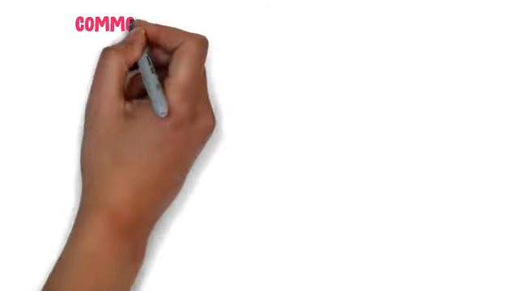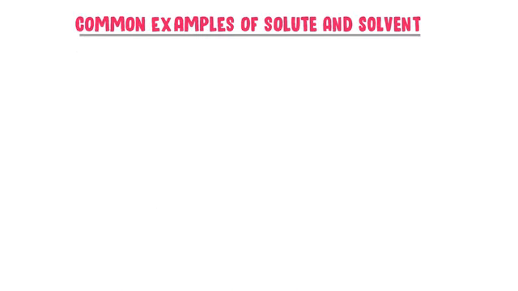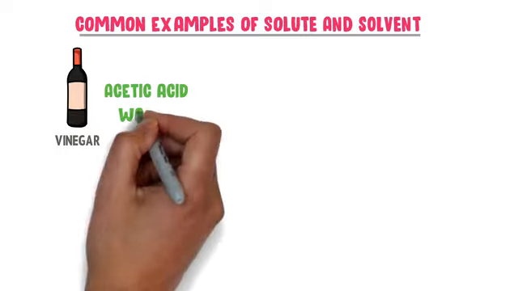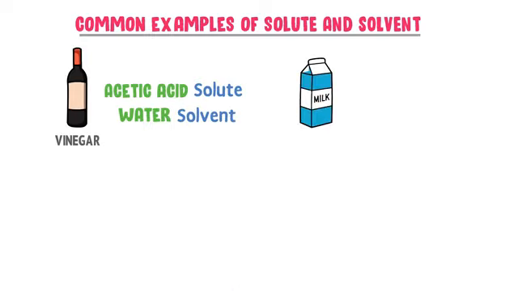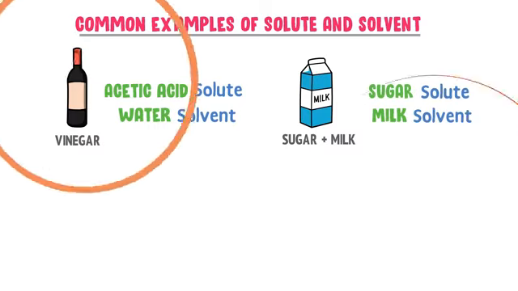Now let me give you some common examples of solute and solvent. Well, consider a solution of vinegar. In vinegar, acetic acid is dissolved in water. So acetic acid is a solute and water is a solvent. Secondly, a solution of sugar and milk. In this solution, sugar is dissolved in the milk. So sugar is a solute and milk is a solvent.